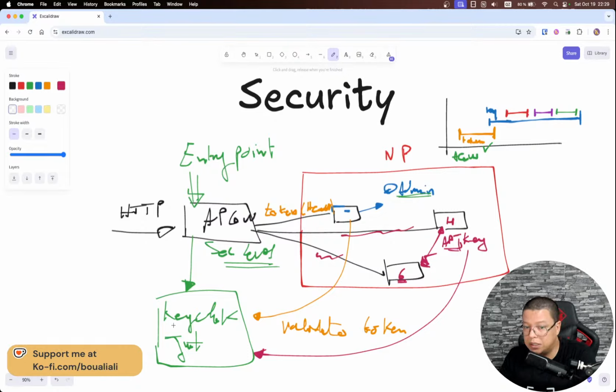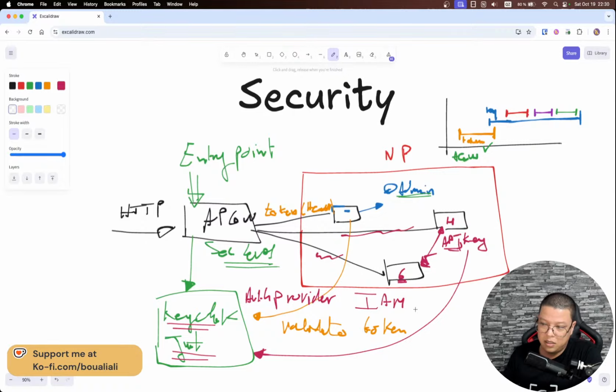What to use, Keycloak, JWT, a custom implementation, or whatever, is really up to you. But I always recommend using auth providers like Active Directory, AWS IAM, Identity and Access Management, or Azure.